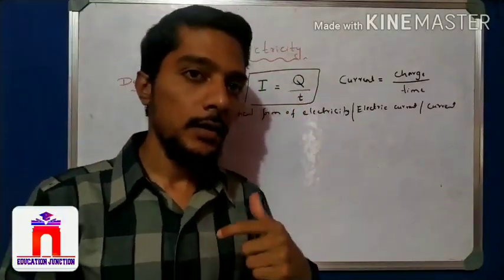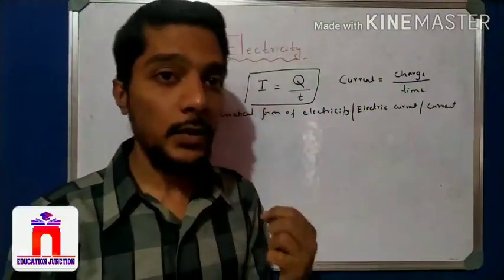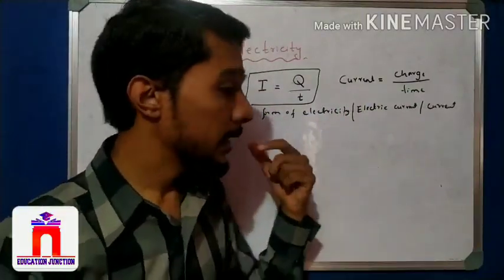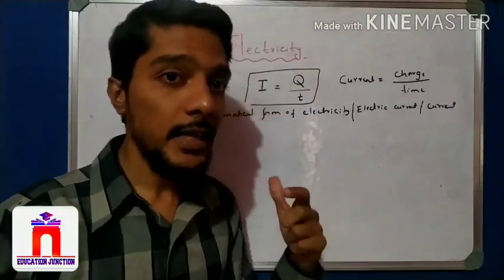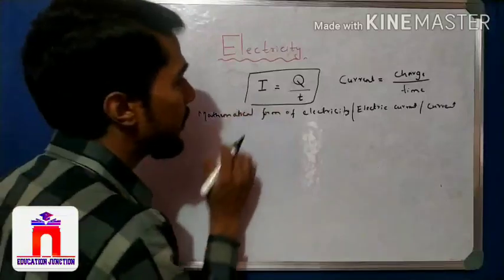If I say the current is flowing in a circuit, if I say the electric current is flowing in the circuit, if I say electricity is flowing in the circuit, that means nothing but what? The flow of the charges. So now we can define electricity, right?